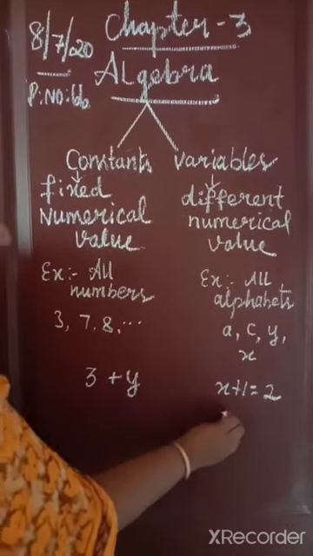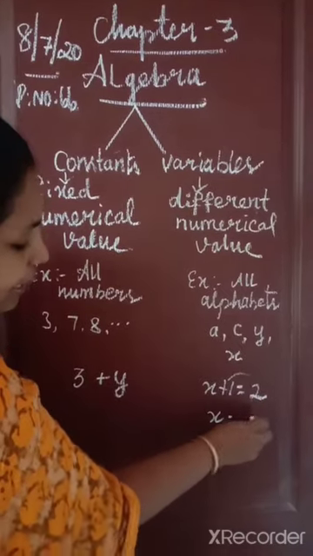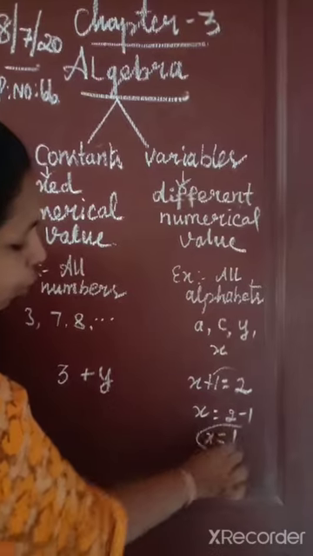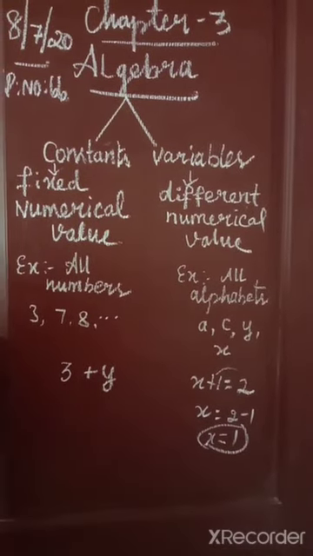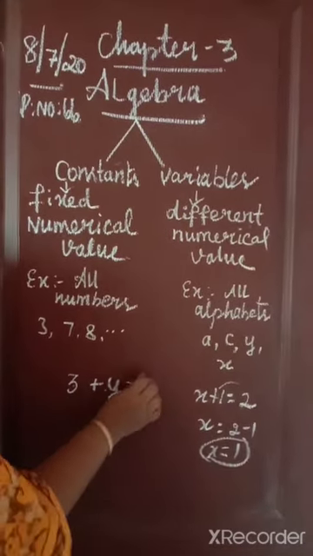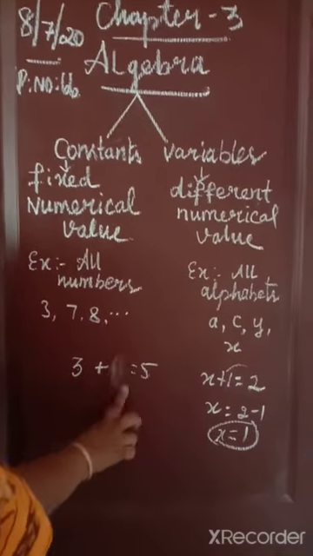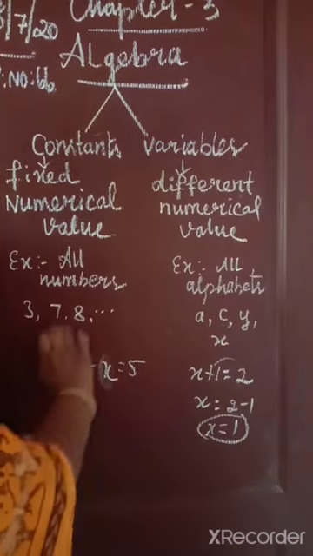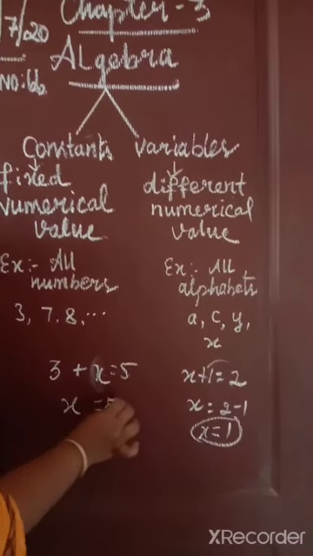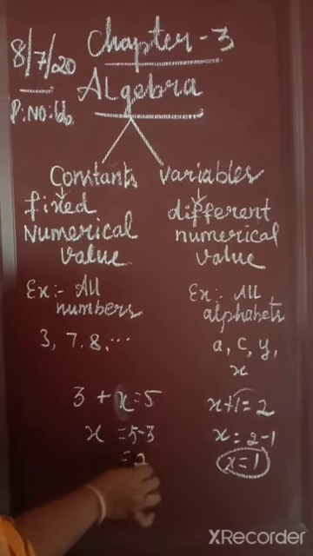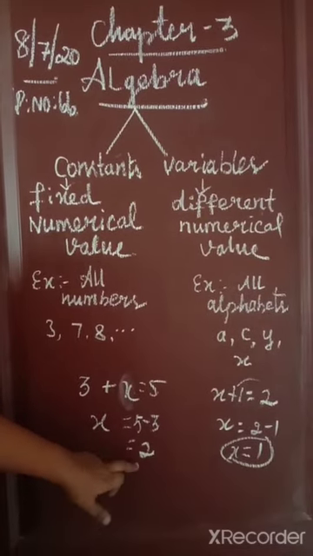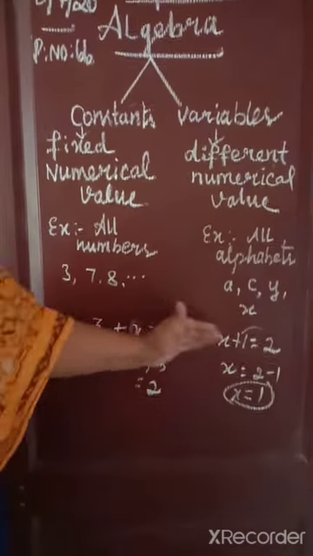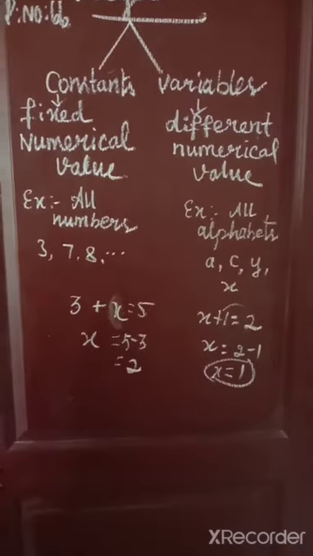But for x, this plus 1 goes to that side, so 2 minus 1 is equal to 1. So x equals 1. In another sum, 3 plus x equals 5. Here this plus 3 goes to that side as minus 3, so 5 minus 3 is equal to 2. For this sum x equals 2, for the earlier sum x equals 1. So according to the sum, the value of x is changed.